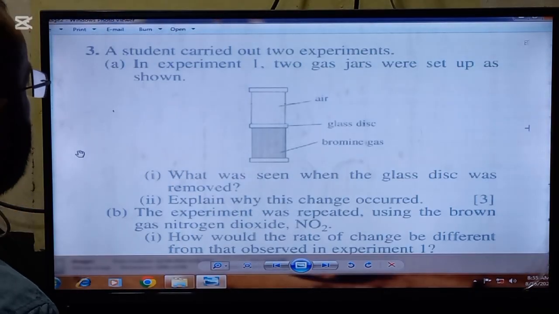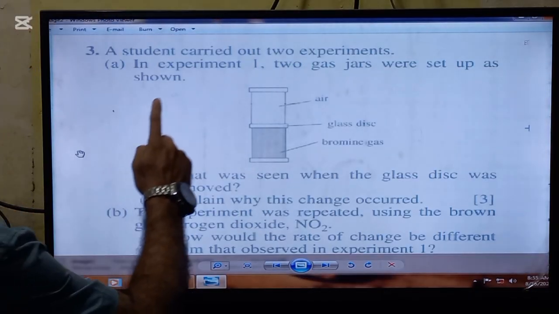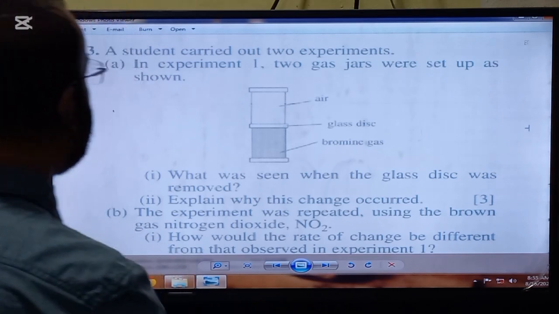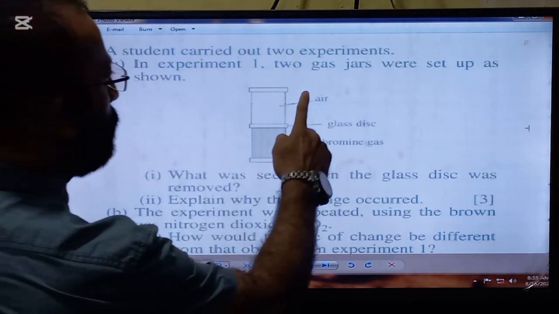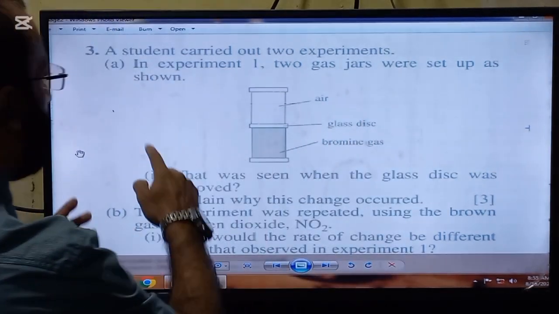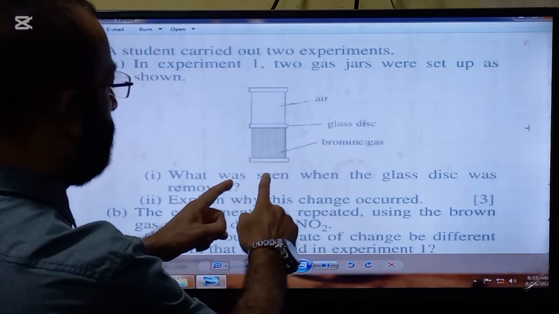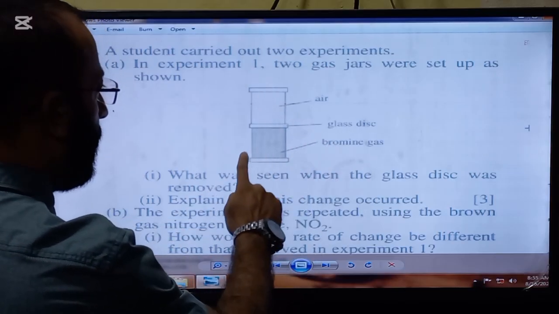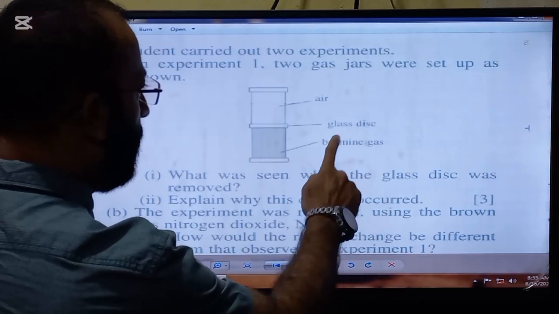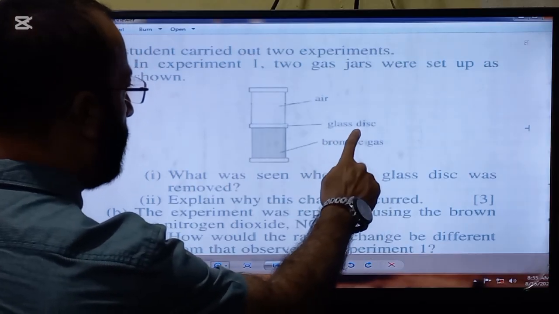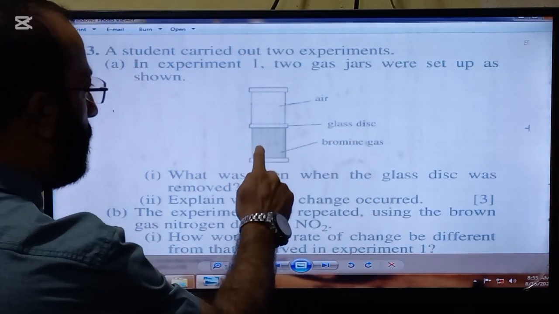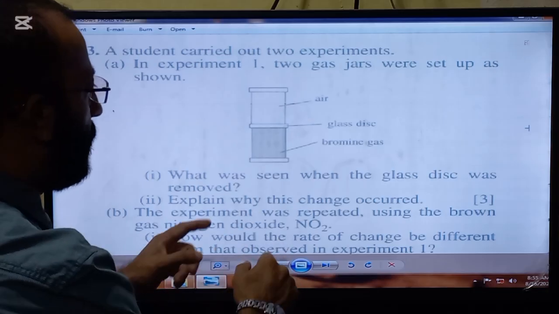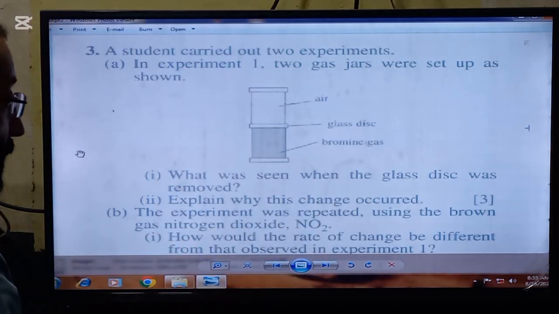The statement of the next question is: a student carried out two experiments. In experiment 1, two gas jars were set up as shown. So this is the setup. Here is a gas jar in which air is there, and in the second jar there is bromine gas, and here is a glass disc which is separating the two gas jars, and you know the color of the bromine gas is brown.